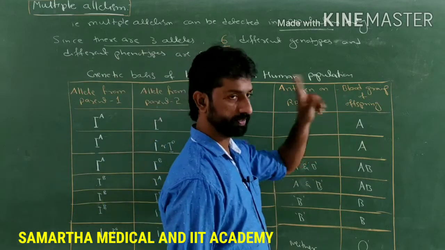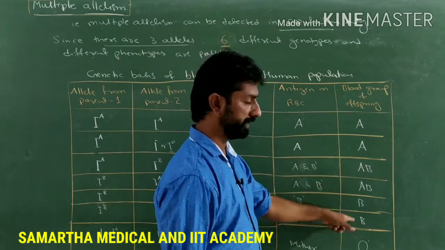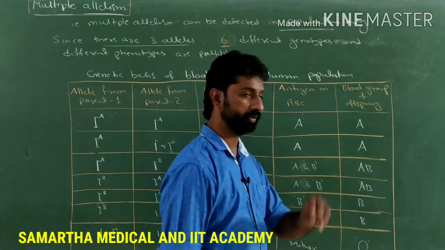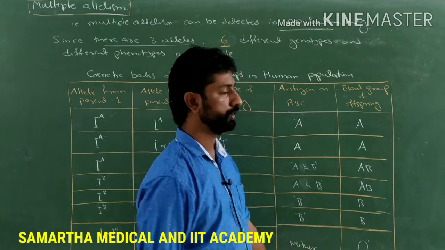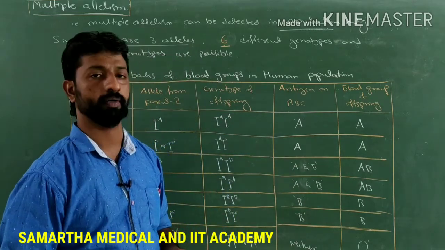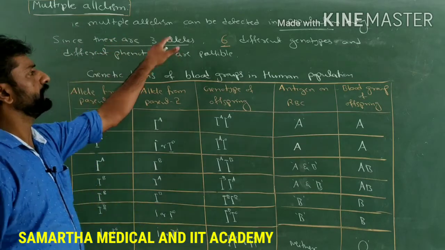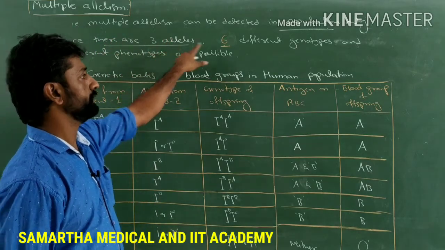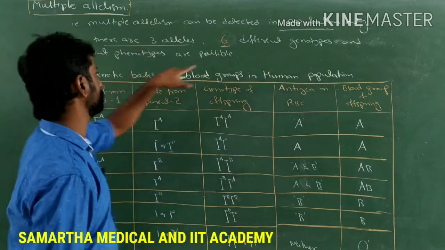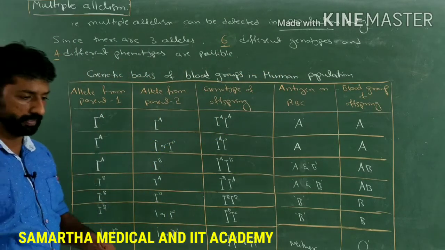A blood group is one phenotype, AB blood group is the second phenotype, B blood group is the third phenotype, and O blood group is the fourth phenotype. So 4 different blood groups are formed, and that is what is called 4 different phenotypes. So from 3 different alleles for the gene, 6 different genotypes and 4 different phenotypes are possible.